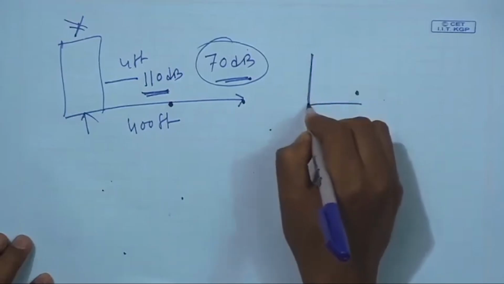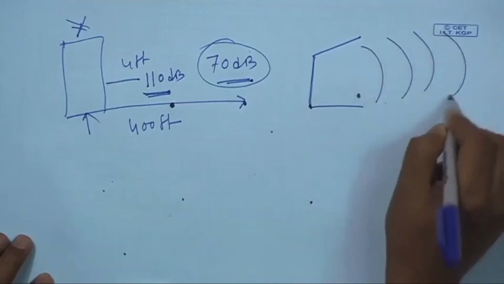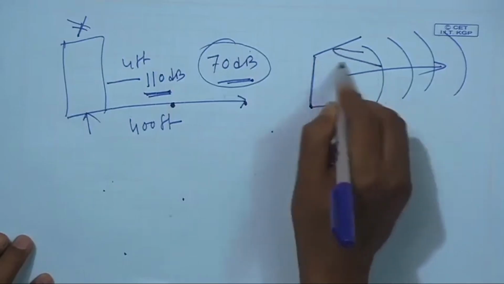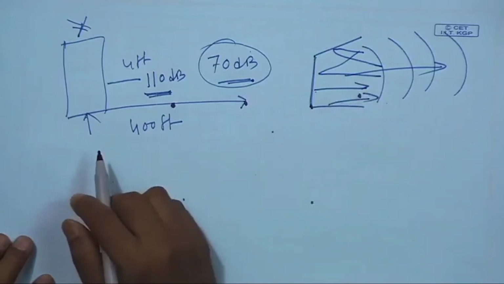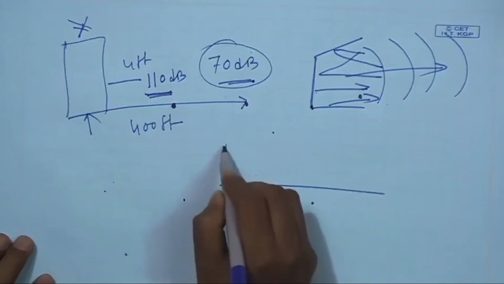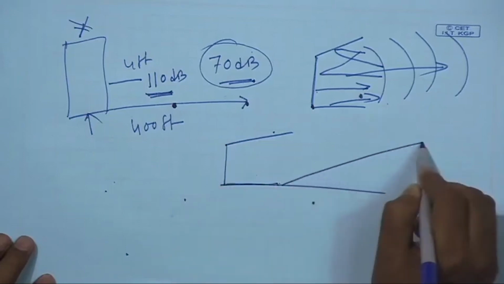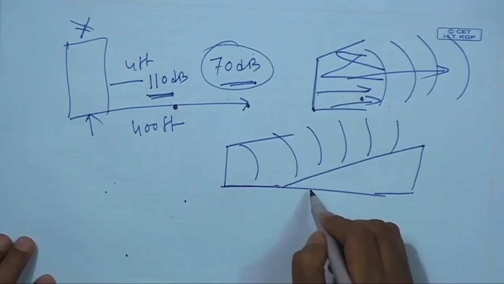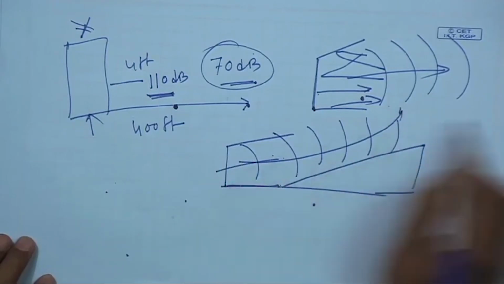Now, in open air or outdoor acoustics, you find there is a stage of this kind. Once I put a stage like this, the sound is directed. In this direction the sound will be enhanced, because the sound will be reflected back onto this region. Similarly, if I make the stage like this and put the audience on a ramp, then the sound will again be enhanced, since the sound going upward also helps it travel a long distance.